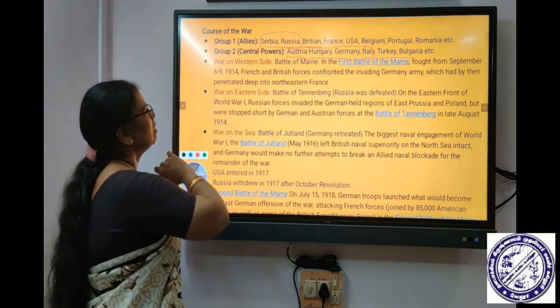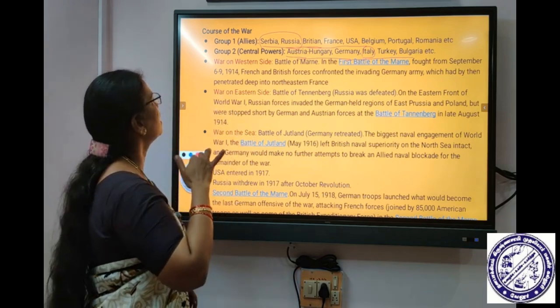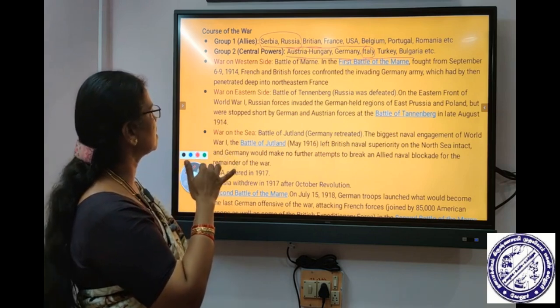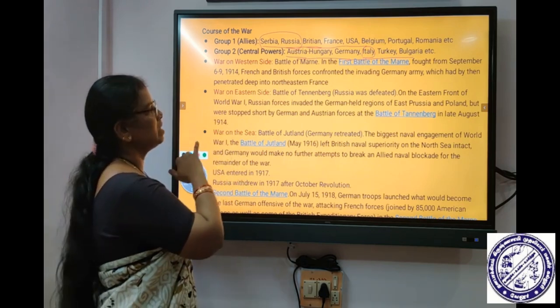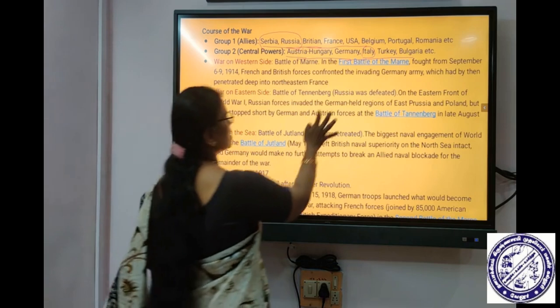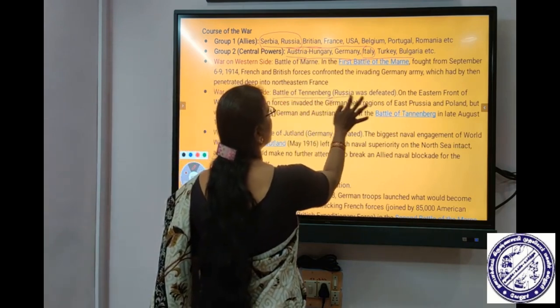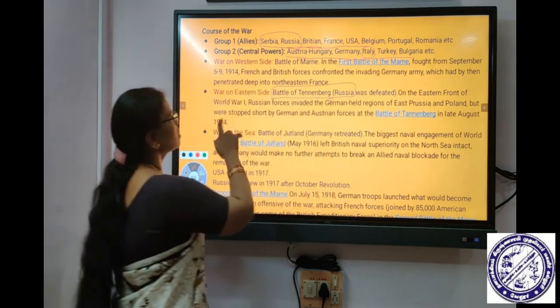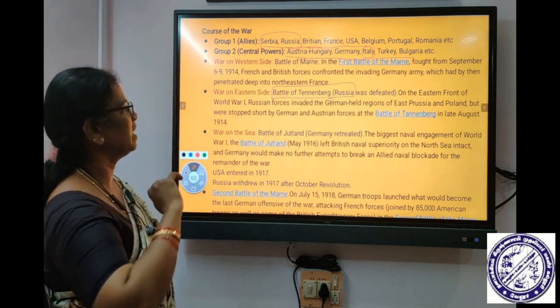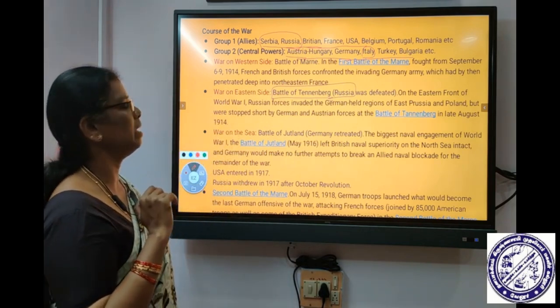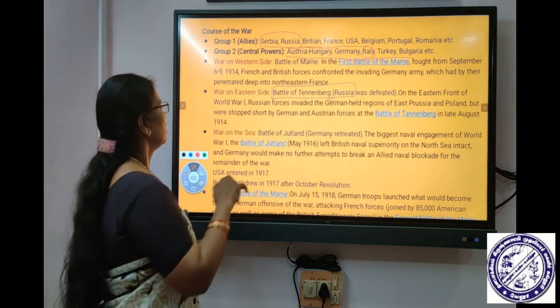The war was fought on different sides. The war in the west, with Britain and Germany, is called the Western Front. On the eastern side, on the Russia side, at the Battle of Tannenberg, the Central Forces were fighting against Russia. That is called the War on the Eastern Front.